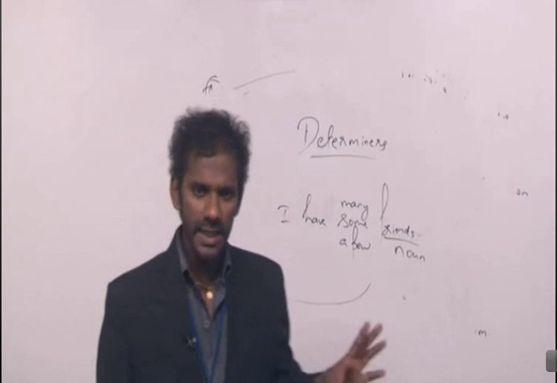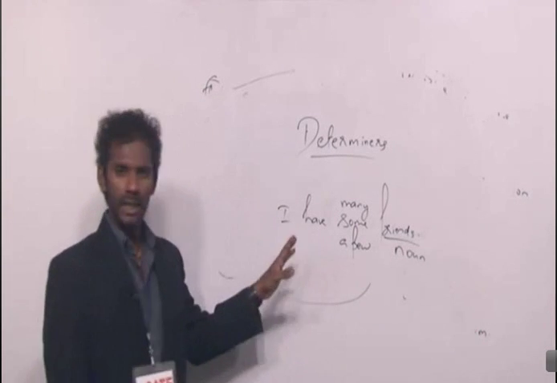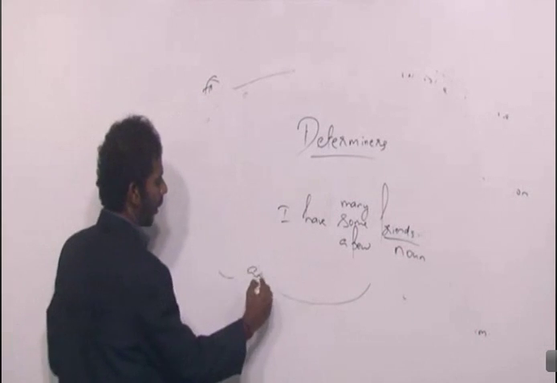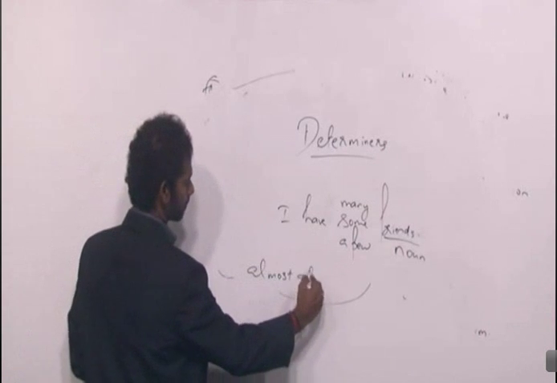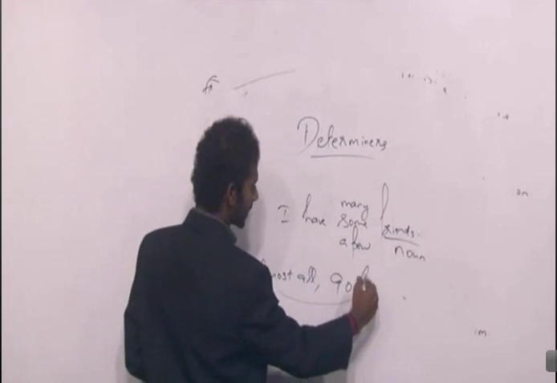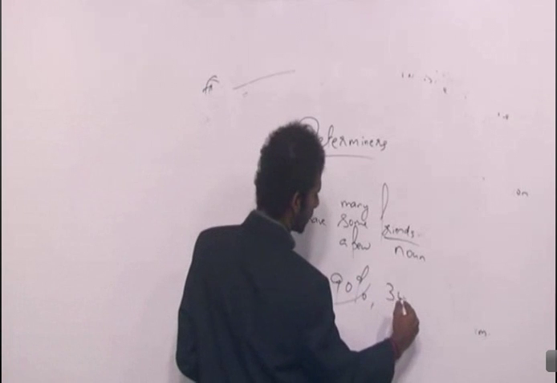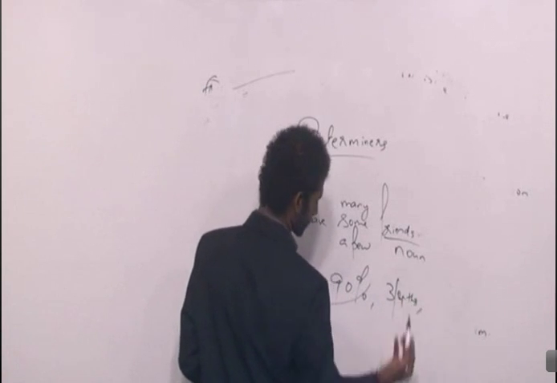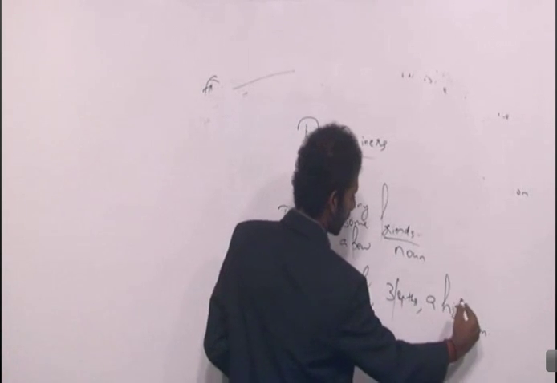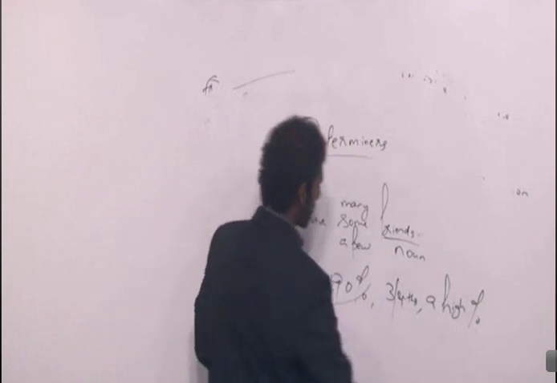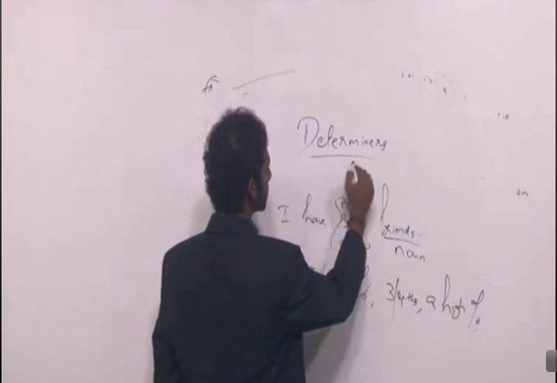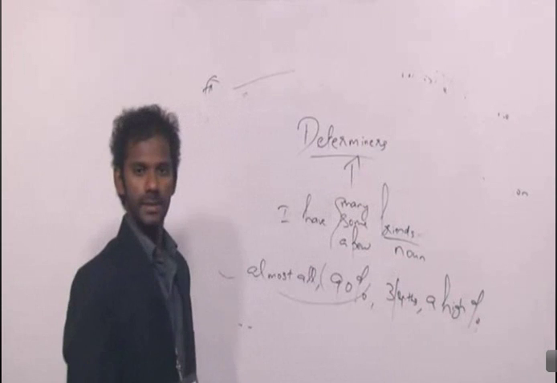Now these words, some, many, a few, and words like almost all, 90%, 3/4, a high percentage, all these words are termed as determiners.